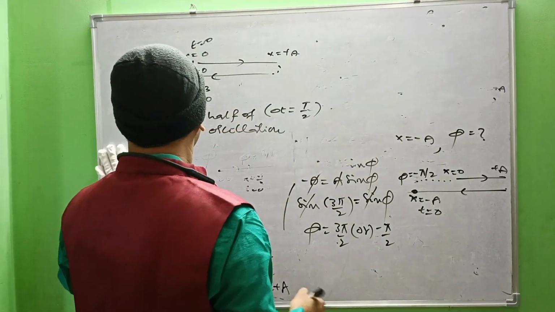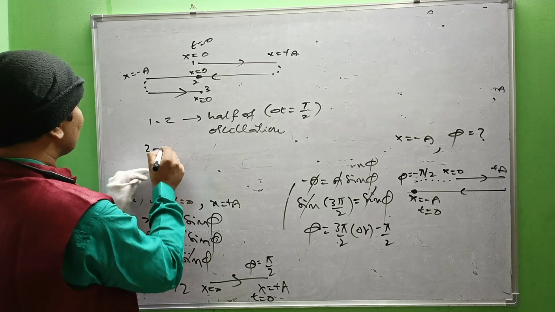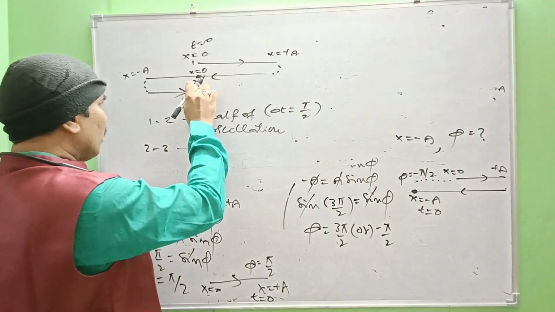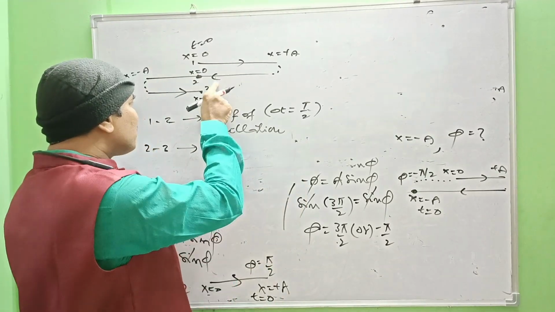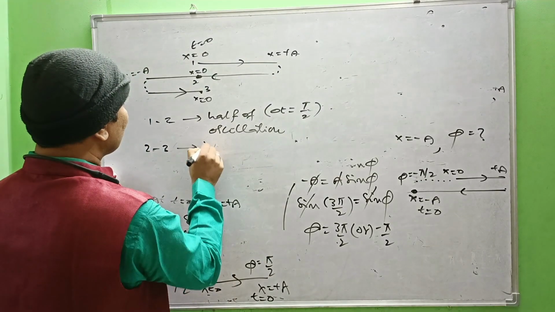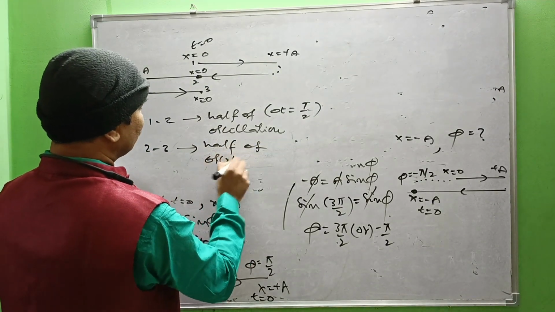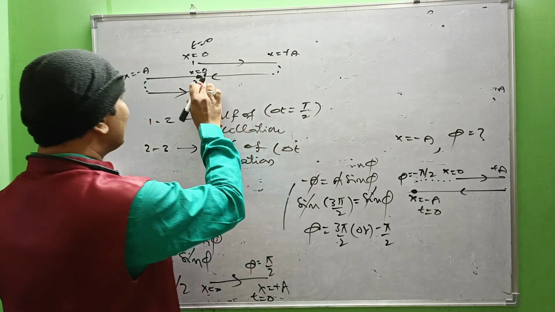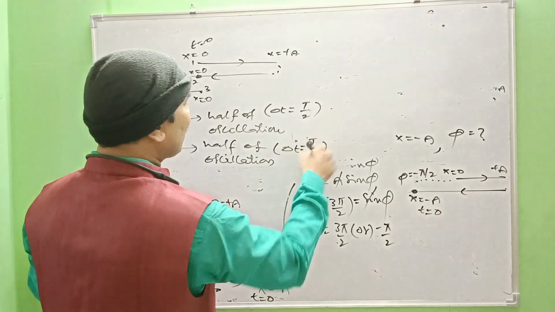Between second and third instants also, even though both positions refer to the same mean position, the directions of motion are opposite to each other. So here also it is said to be half of oscillation. So here delta t, what is the interval between these two positions? That is delta t, again half of the time period.